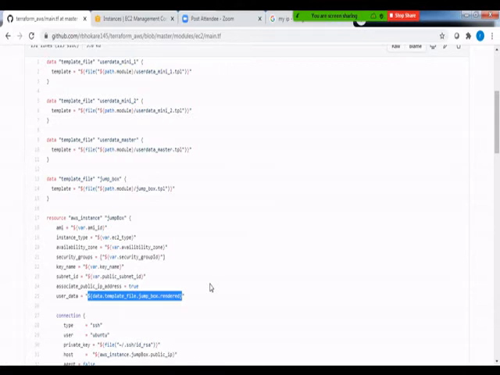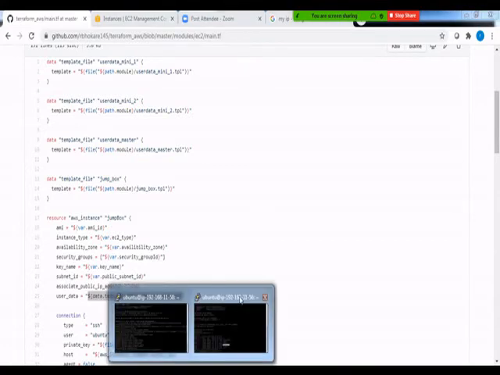But the reason I'm not creating an AMI over here is, if you want to store an AMI on AWS, you again have to pay something to AWS over a period of time, because you are storing your AMI on AWS. And with this sort of model, you don't need to pay a single penny to AWS if you destroy your infrastructure. I'm going to show you that in a moment. Okay.